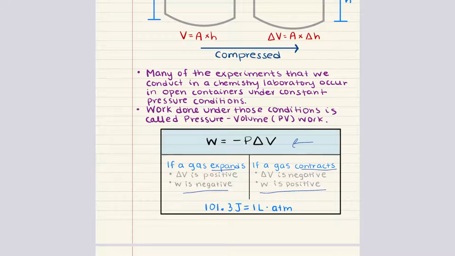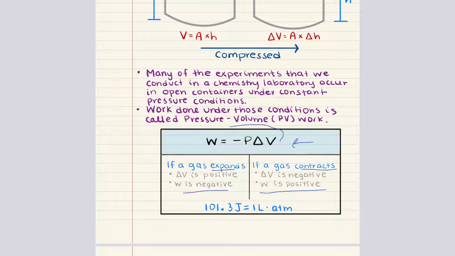Now here again, I want to note that you might have seen this equation, but with a different sign convention. You might have seen it as work is equal to just pressure multiplied by delta V without the negative sign. The sign convention really depends on whether you are considering the work from the perspective of the system or the surroundings. The presence or absence of the negative sign reflects whether the work is being considered from the system's point of view or the surroundings' point of view. Both conventions are valid, but we just need to be consistent.